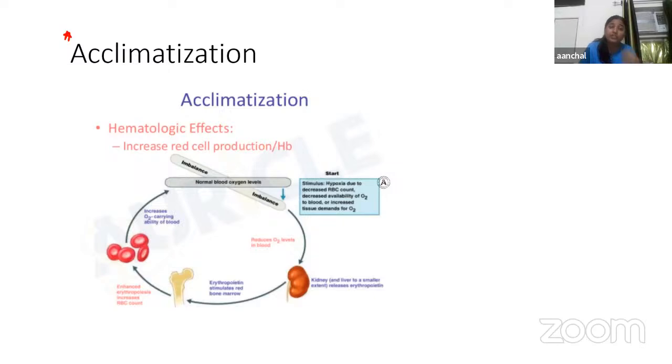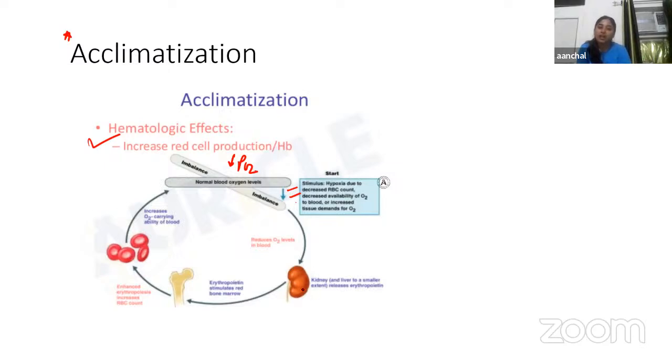But how will all this process occur? This process will occur because there will be an increase in RBC production. If the low PO2 is there, there will be a start of hypoxia, meaning decreased availability of O2 to blood and increased demand for it. So what will happen?